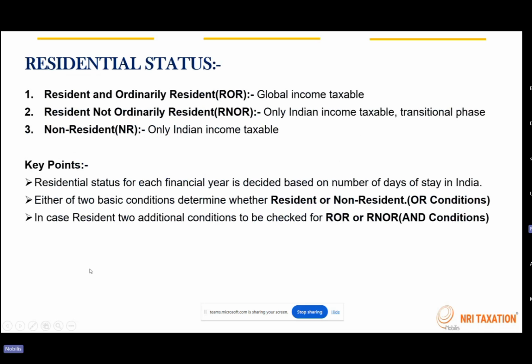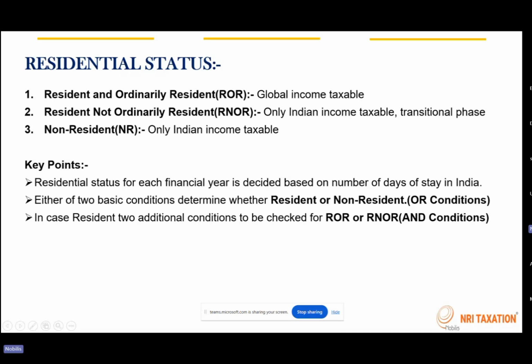In India, the residential status of an individual is determined on the basis of the number of days of stay in India in the current as well as the preceding financial years. There are basically three statuses. The first one is ROR, that is resident and ordinarily resident. For this individual, the global income will be taxable. The next one is resident but not ordinarily resident, that is RNOR. Only the Indian income will be taxable for that individual, and this is also known as a transitional phase. And the final one is non-resident, where only the Indian income is taxable. So non-resident and RNOR status are almost similar, where only the Indian income will be taxable.